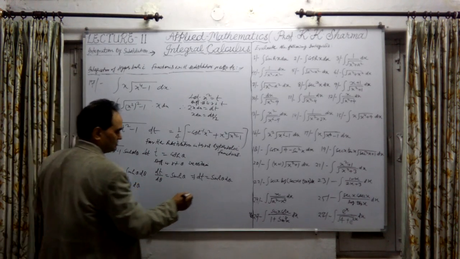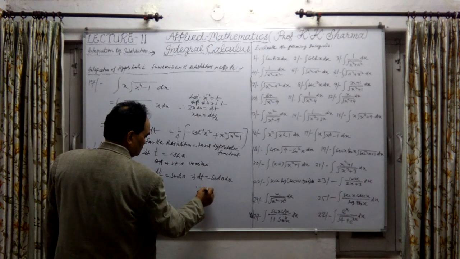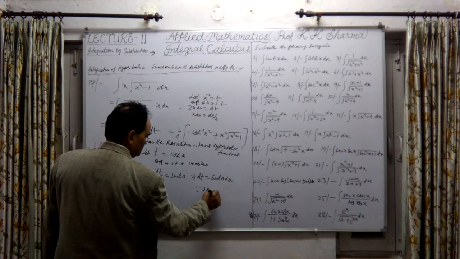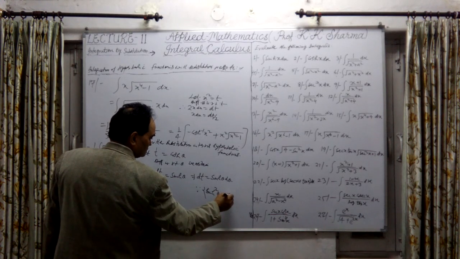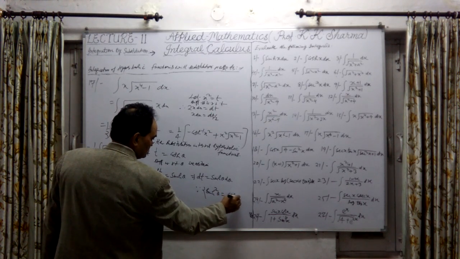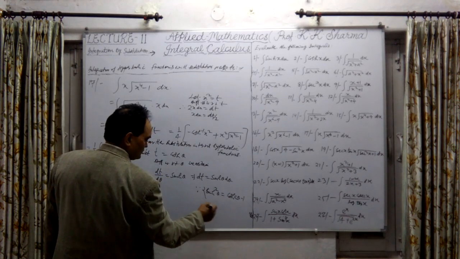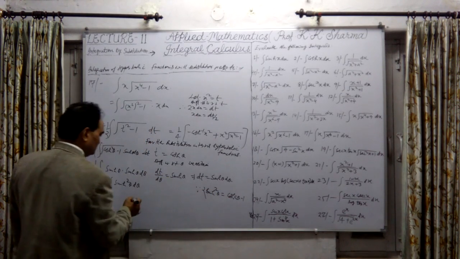Now we know the formula: 2 sinh square theta is cosh 2 theta minus 1.